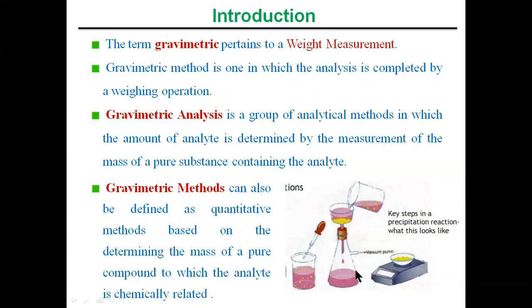As we already know how we do the gravimetric analysis, like precipitation, then filtration, after that the weighing process, after that the drying process, all these things we do in the gravimetric methods, which we have already studied in detail. It simply means measurement of the mass of a pure substance containing the analyte, or we can say determination of the mass of a pure compound to which the analyte is chemically related. So this is the gravimetric analysis definition or gravimetric methods definition.